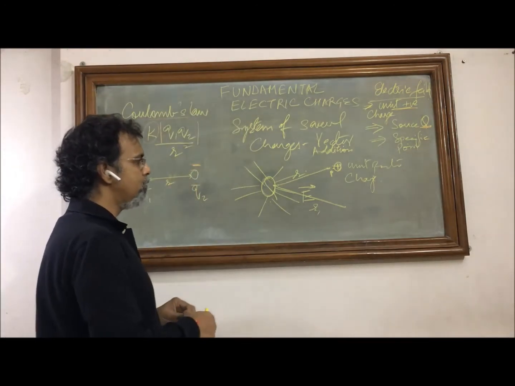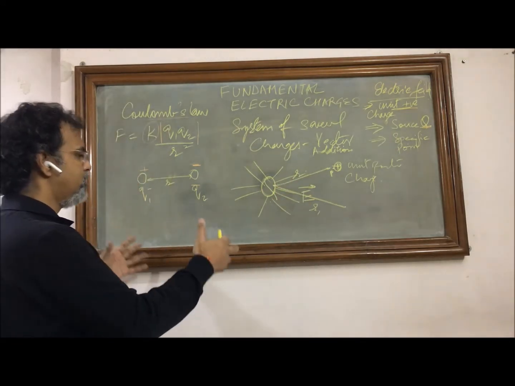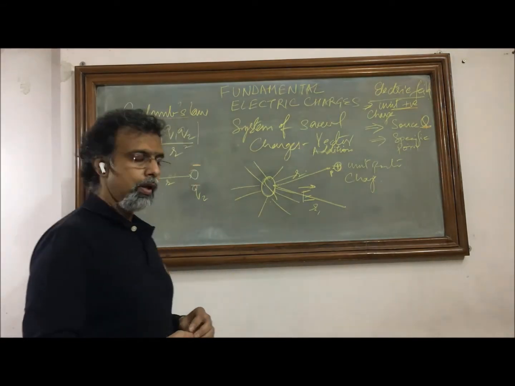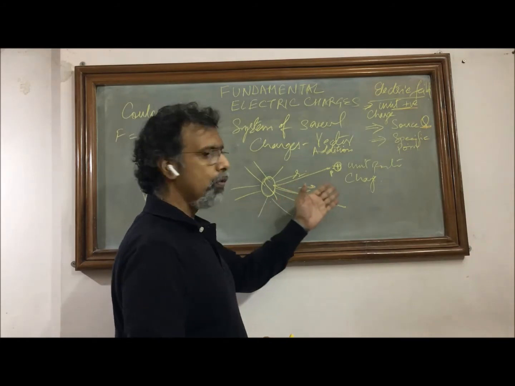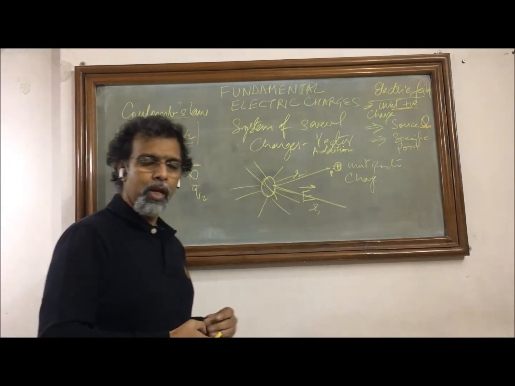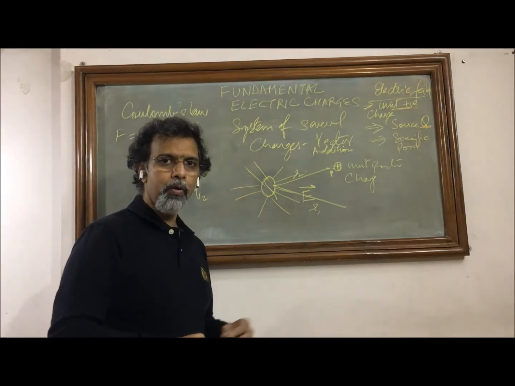Here in this picture, when we have electrostatics, when these two charges or more than 2-3 charges, that is the system of charges, is described, we describe the electric field in terms of the electric force that is experienced by a test charge. But actually, even if there is no test charge, we will have an electric field around the charge.